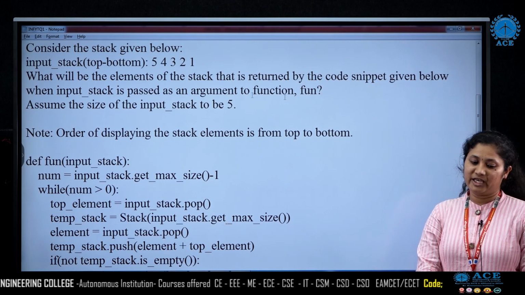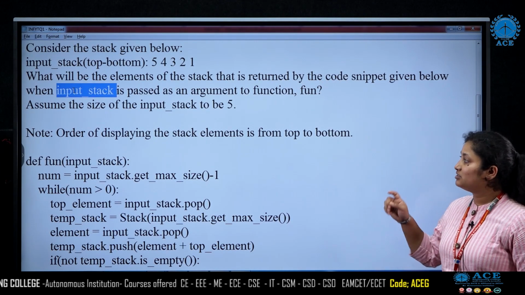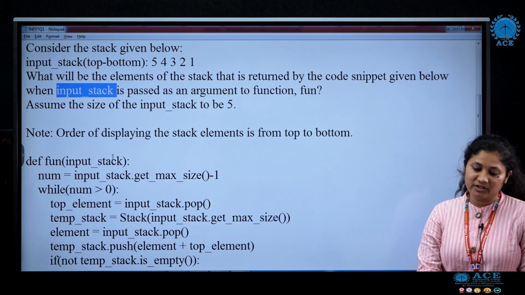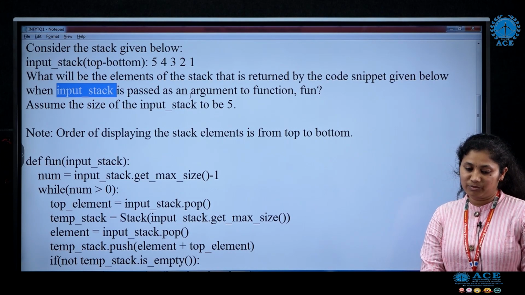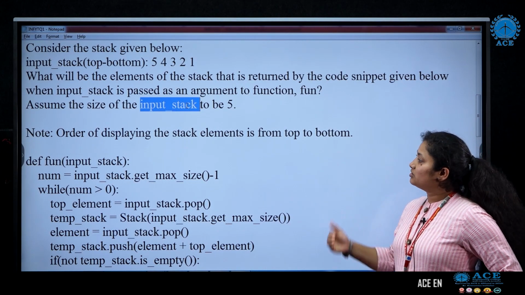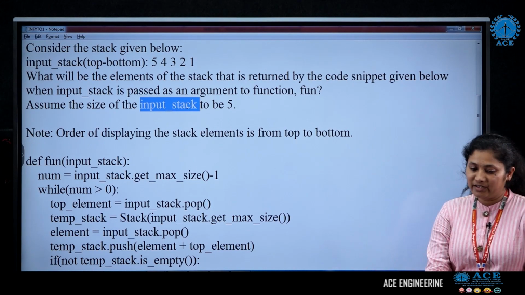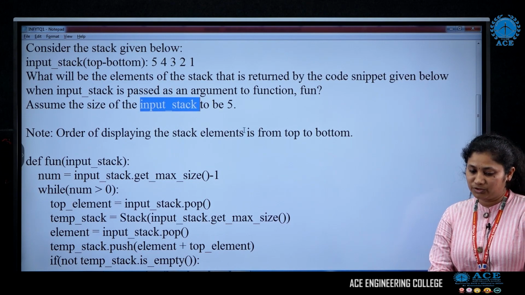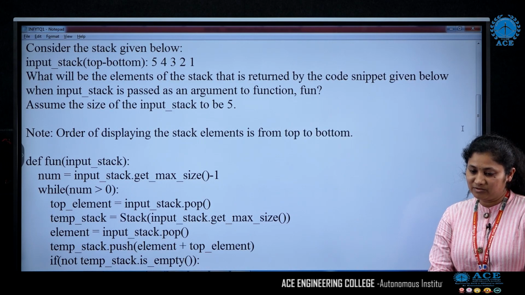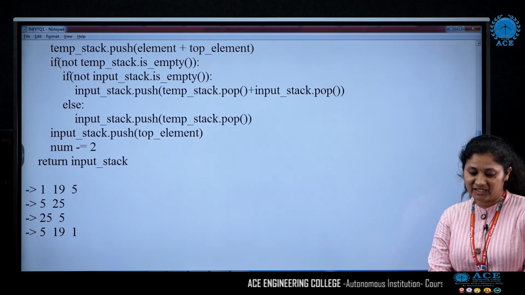Here we are taking the input stack and updating the same input stack multiple times. At the end of all the iterations, what is the input stack that we are supposed to return? That is the output for this code. And it has been asked that you are supposed to print the elements from top to bottom. So that is the reason option D is correct.